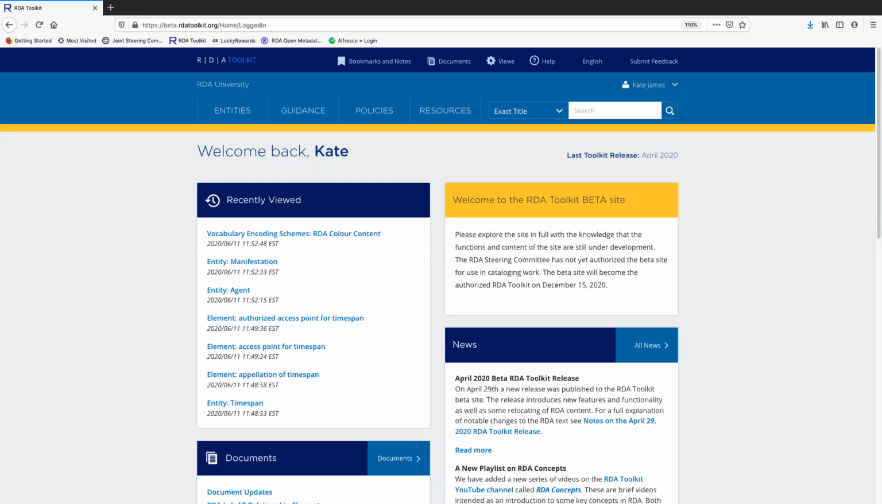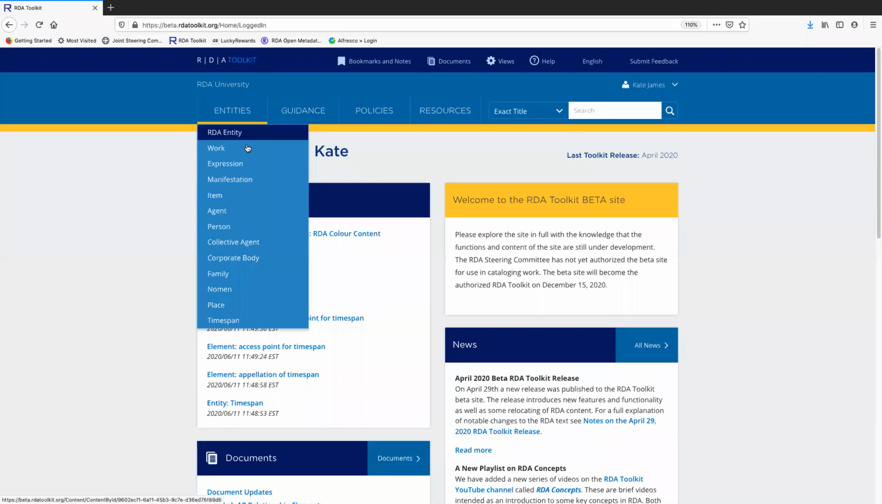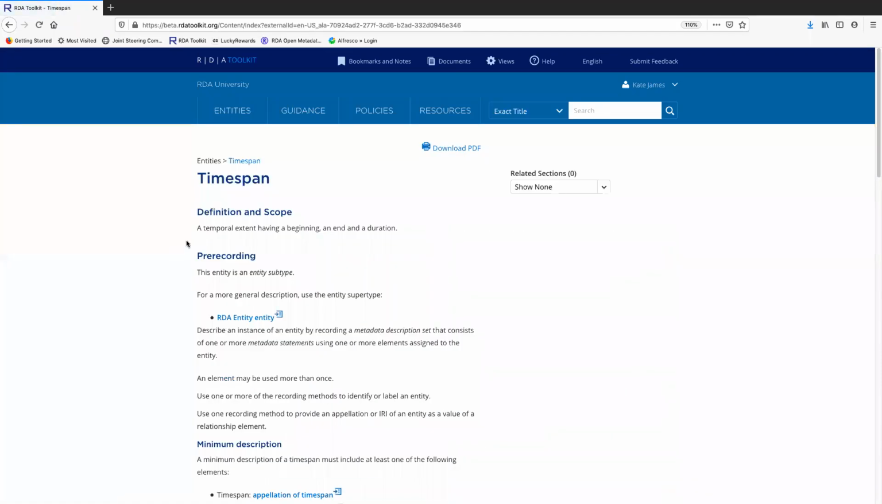As you can see, I'm in the new RDA Toolkit. I can go to the Timespan page by selecting it from this drop-down menu. Here's the definition. It's a temporal extent having a beginning, an end, and a duration.